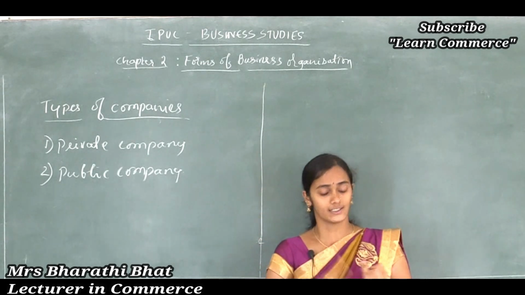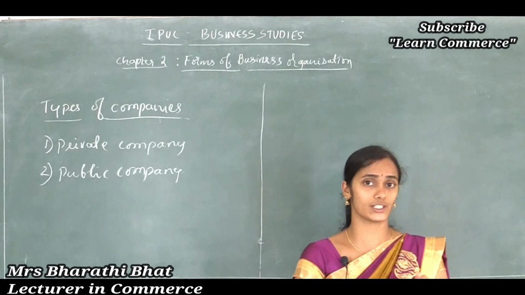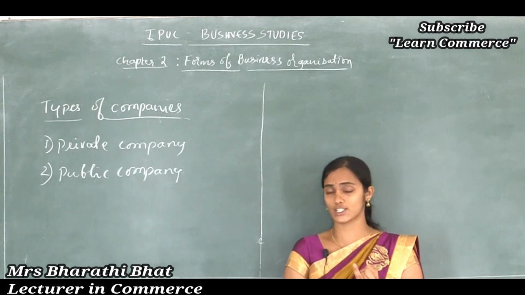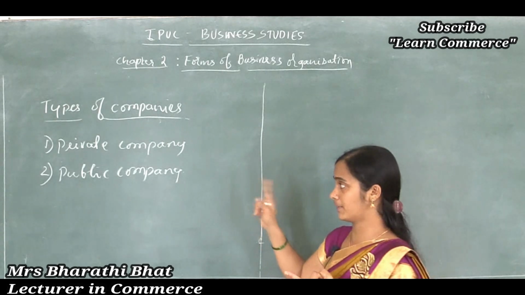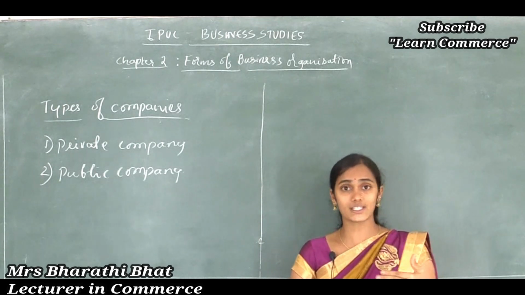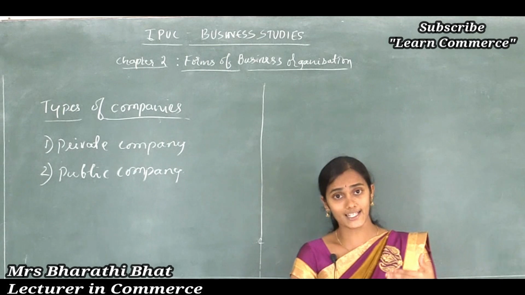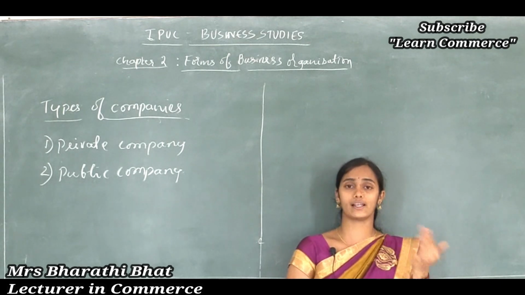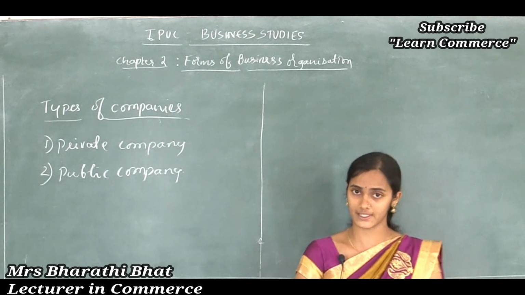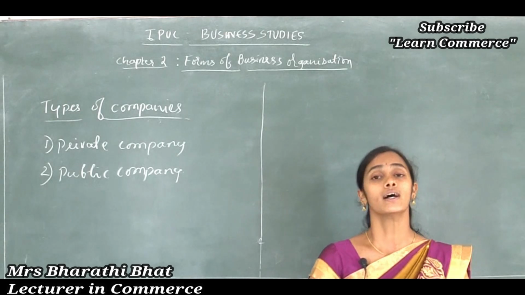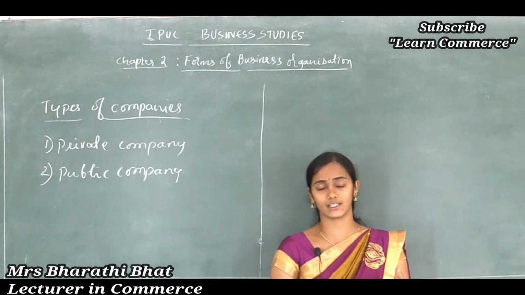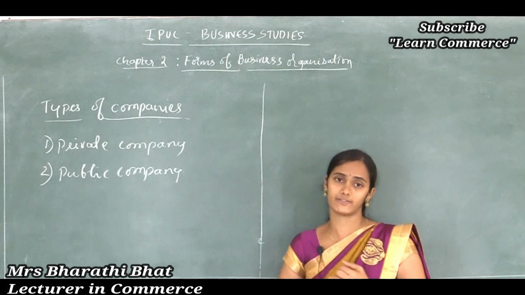Private companies do not invite the general public to subscribe the shares or securities, and private companies restrict the members to transfer their interest to another individual or to another person. Transfer of ownership from one person to another person is not possible in case of a private company.